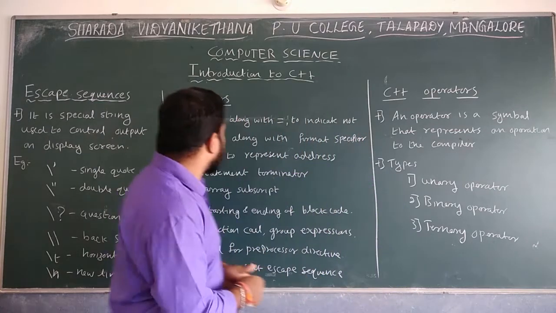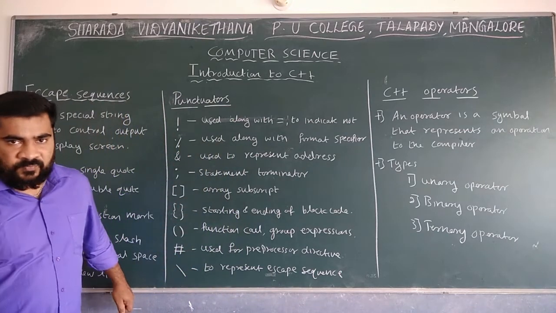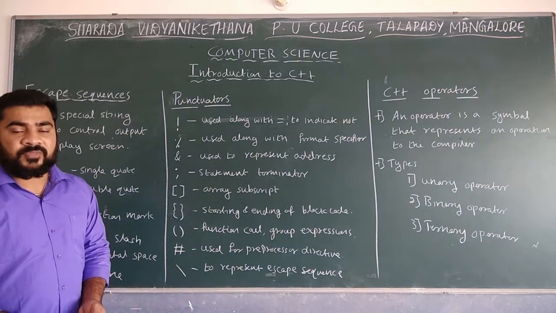After that, next is punctuators. The next type of C++ token is the punctuator.